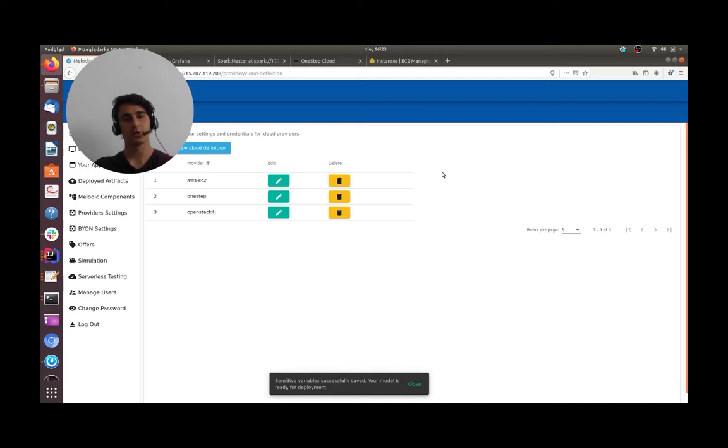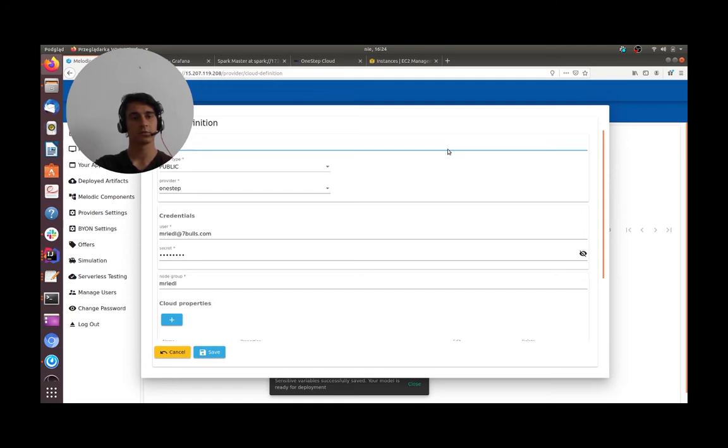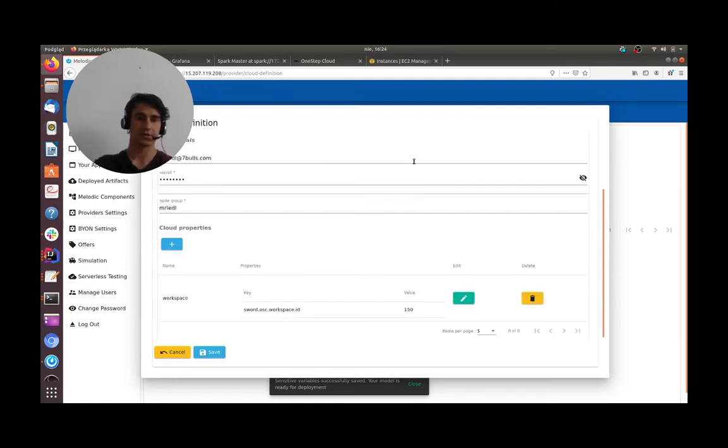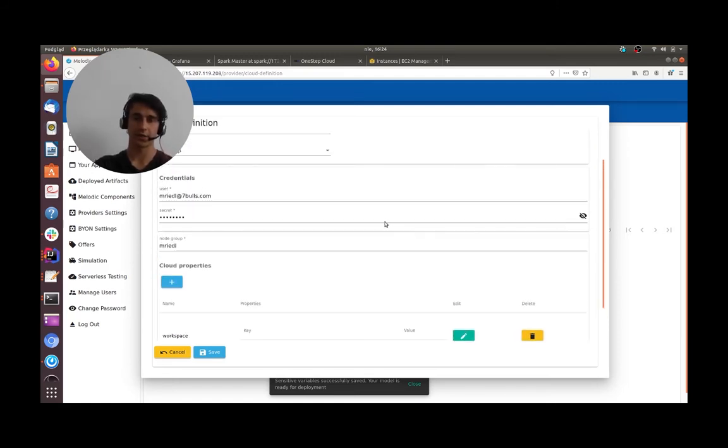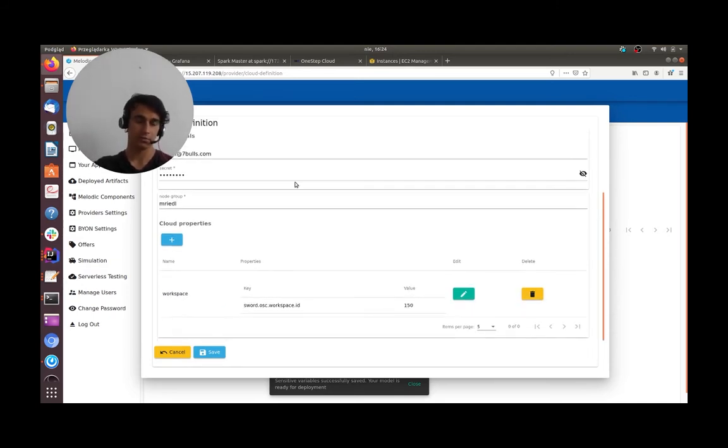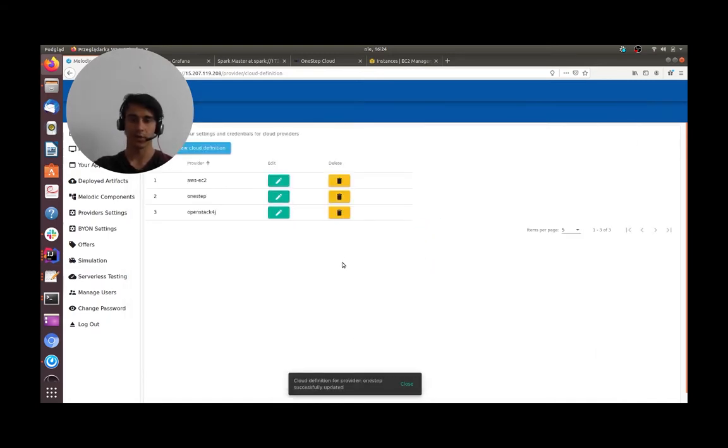I have here Melodic already installed. In this window, I have a list of cloud providers already integrated into Melodic. One of them is the one mentioned before, OneStep. Here you can see credentials already put in, as I had to prepare earlier, creating the account using the OneStep panel. You can see my login, unfortunately not my password. I need to save them. And then I can proceed with launching the application.